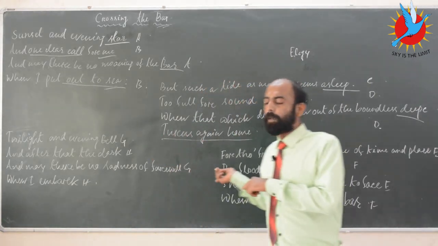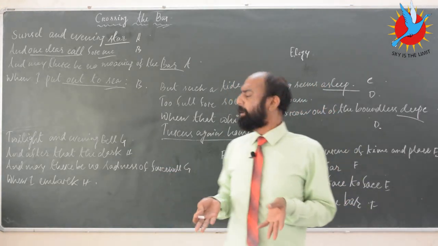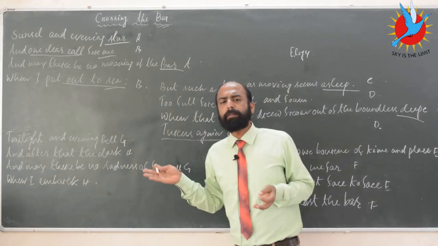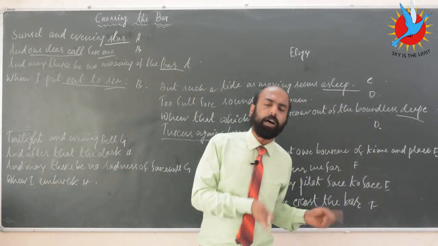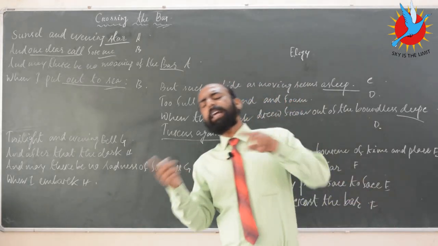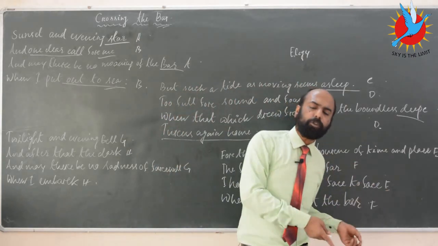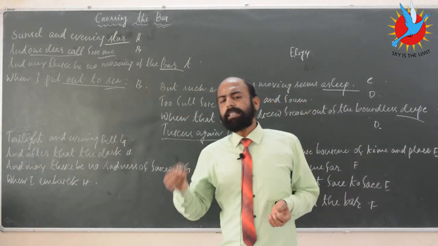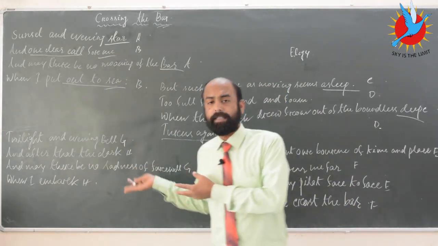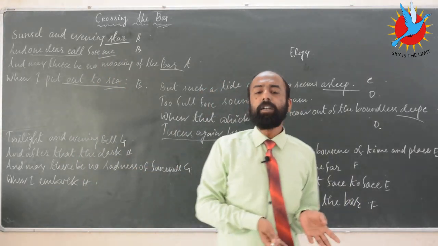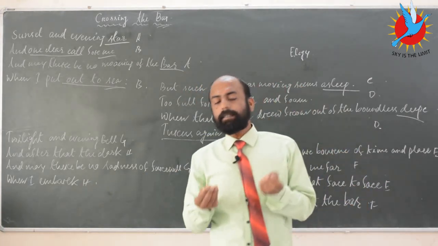And the last line, which is once again very symbolical: turns again home. So basically the poet is talking about the concept of rebirth. Maybe today he is about to die, but once again this tide will take him back home. So it's like a retreating tide. Once it goes to the ship, once again it comes back to the shore. Today the tide is taking the poet away from the land, but with the retreating tide, he may come back home once again in his next life.